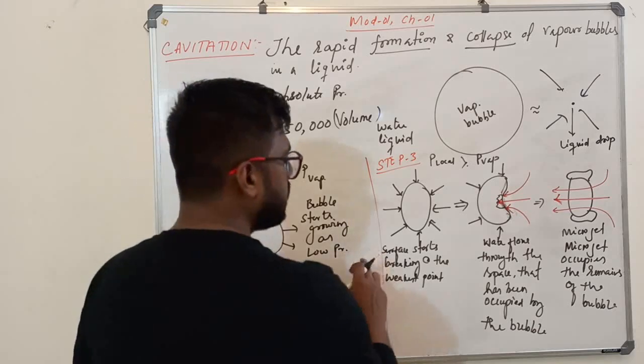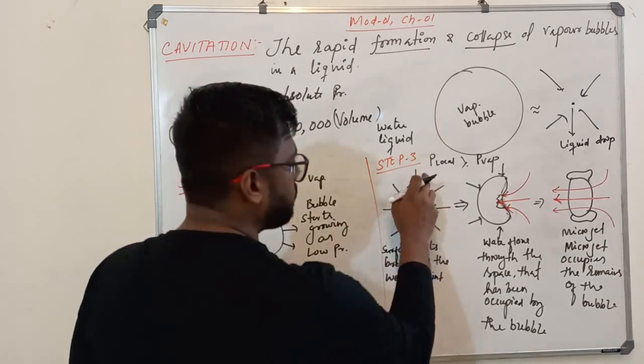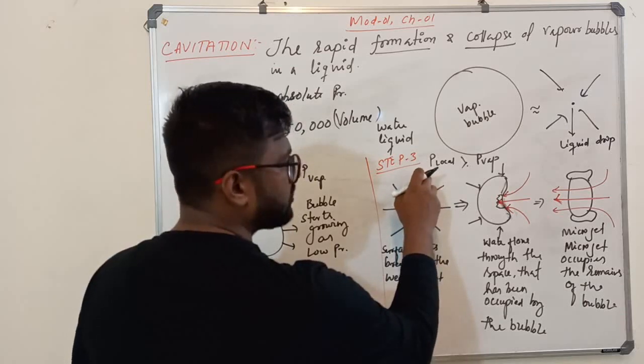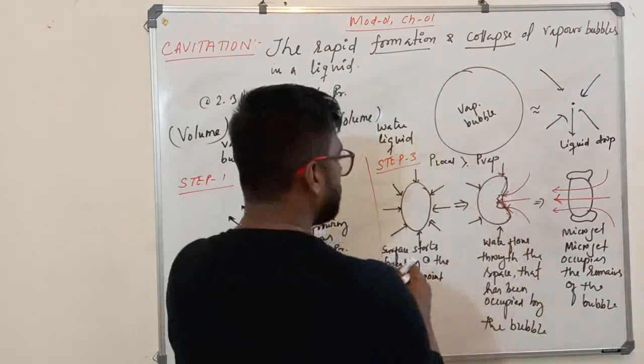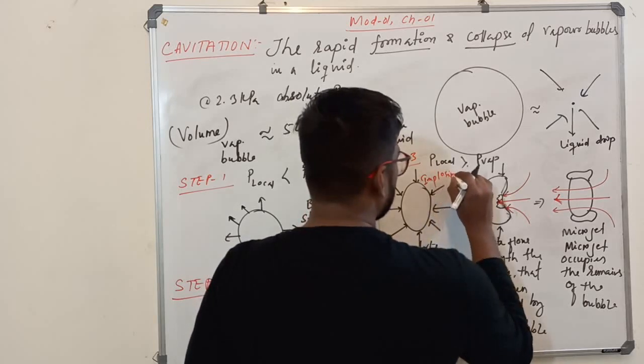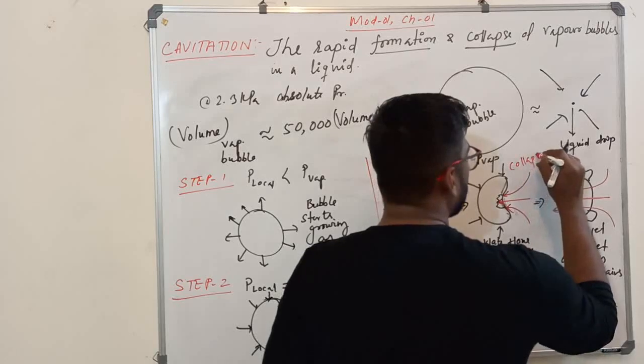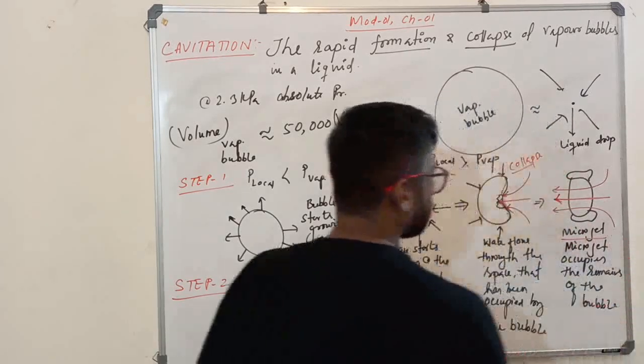Okay, here the implosion starts. This is known as the implosion starting. Here the collapse occurs. I'll write here implosion. Okay, I'll write here collapse. Here, the formation of the microjet.